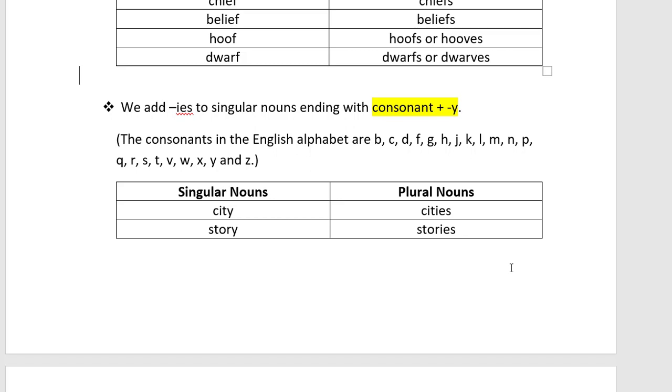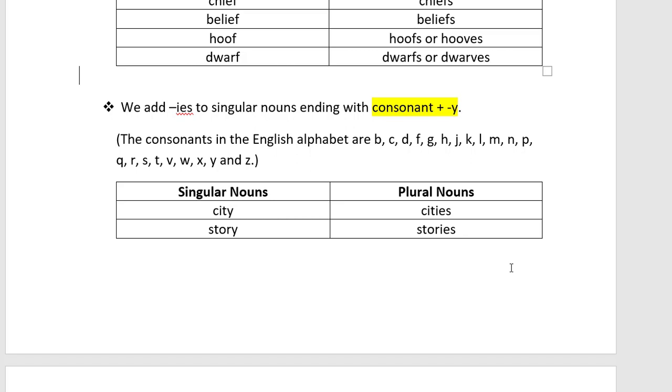You see, city and story. If you notice, before the Y in city there is a T, and in story before the Y there is an R. In city it is TY and in story it is RY. So T and R are consonants.